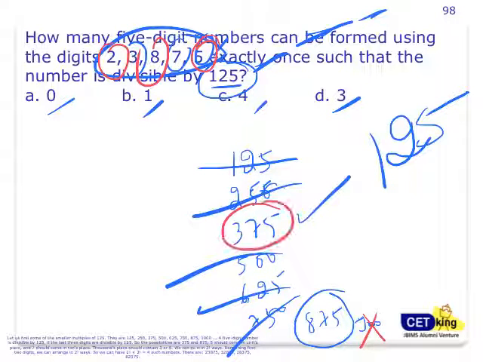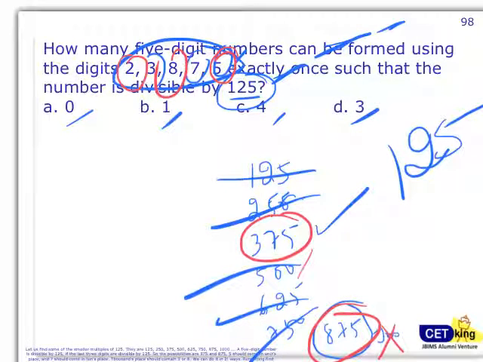So there are 2 possible cases which contain the answer. So the last 3 digits are 375 in one combination and 875 in the second combination.